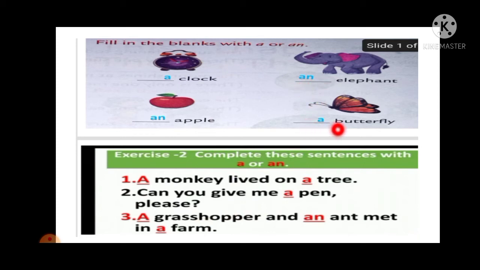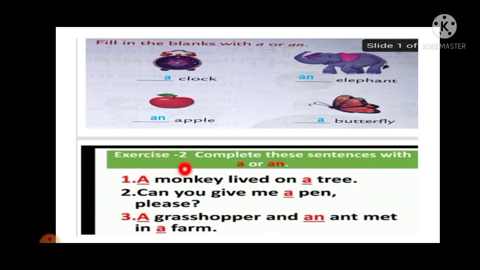And b is a consonant, that's why we have used a, a butterfly. So a clock, an apple, an elephant and a butterfly. So students, this type of exercise will come in your exam also. So do it properly while you are writing in your grammar textbook.